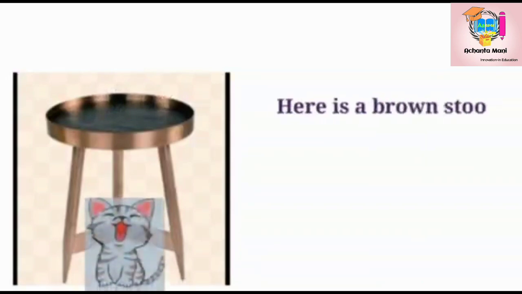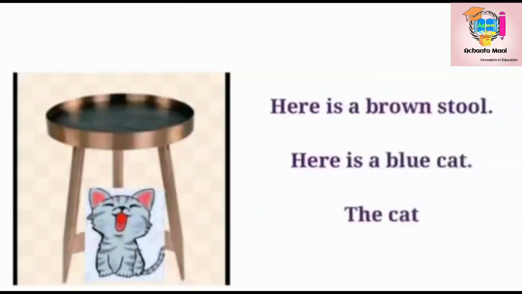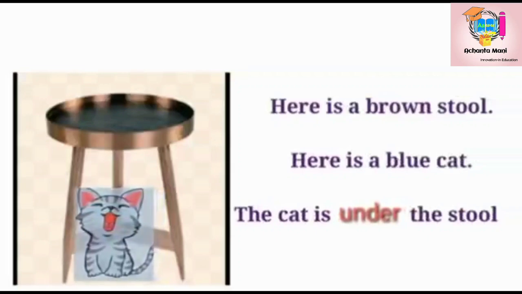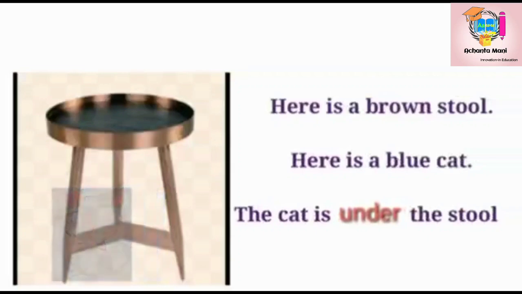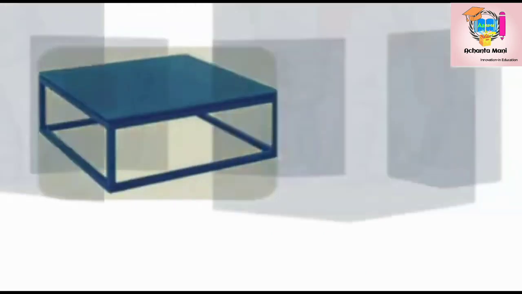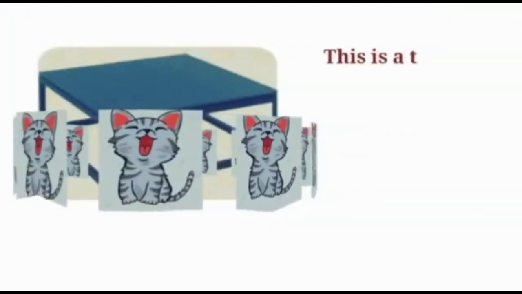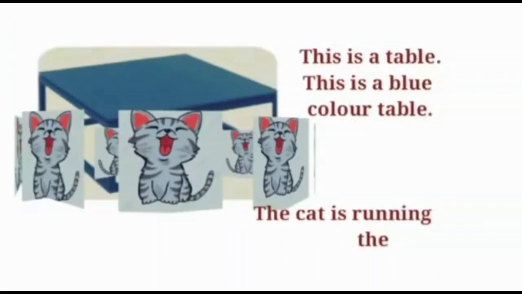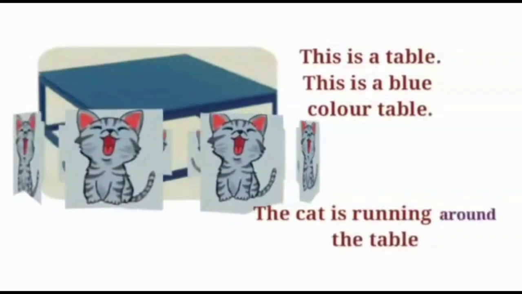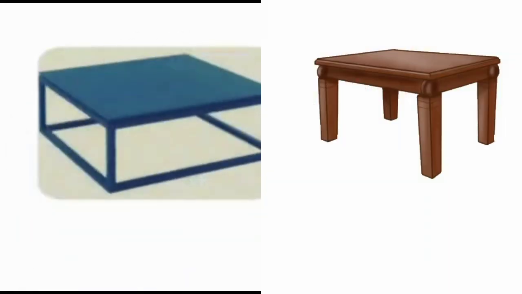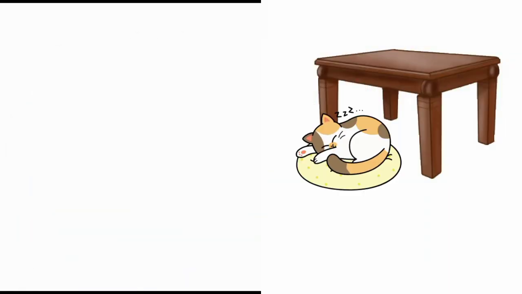Here is a brown stool. Here is a blue cat. The cat is under the stool. Oh, this is a table. This is a blue color table. The cat is running around the table.